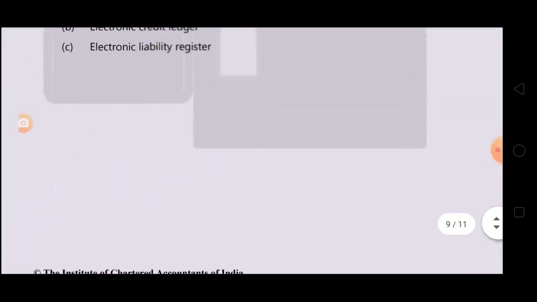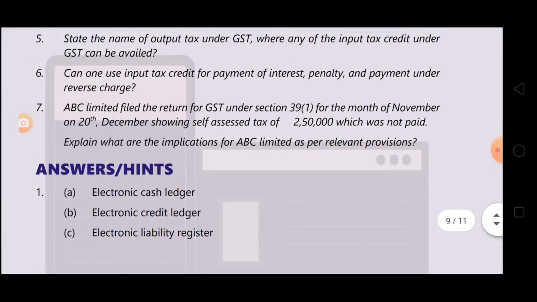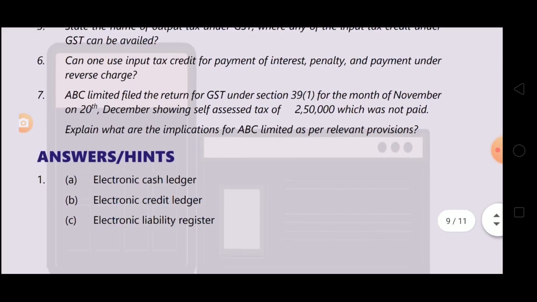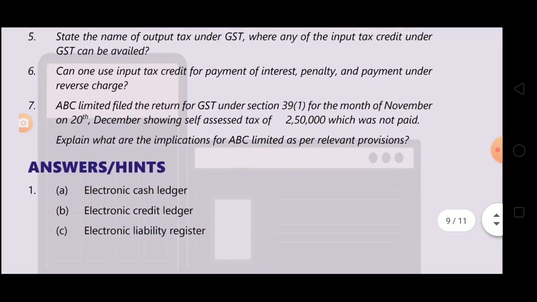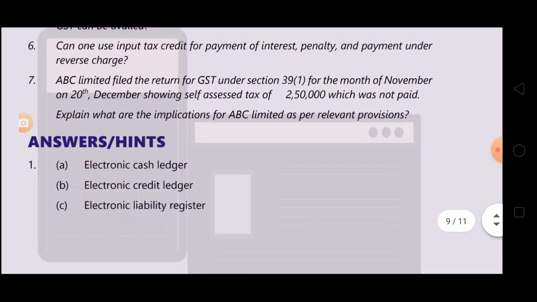Now next question is question number 7, last question. ABC Limited filed the return for GST under section 39(1) for the month of November on 20th December, showing self-assessed tax of 2,50,000 which was not paid. So return was filed under section 39(1) for the month of November on 20th December, showing self-assessed tax of 2,50,000 which was not paid. So explain what are the implications of ABC Limited as per relevant provision.